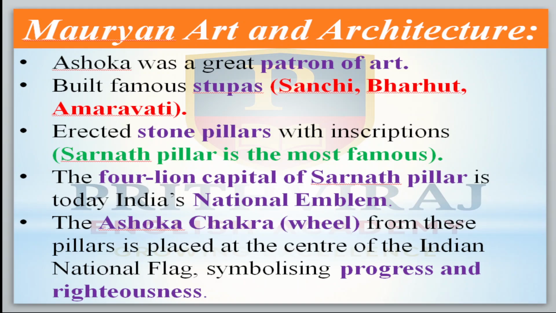Before we discuss the next point, about the Kushanas, I want to show you something related to our Ashoka Chakra. Please wait for a minute. Let me take you there.